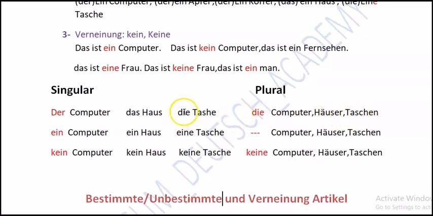"Die Tasche" here, "die" is "die", and "die Tasche". Then how would we know that it is plural or singular? So it is also "die Tasche" here, and here also "die Tasche". But the difference is that here at the end an "n" is added: "die Taschen". So we know that it is a plural form. How to make a noun plural is for a separate lesson.